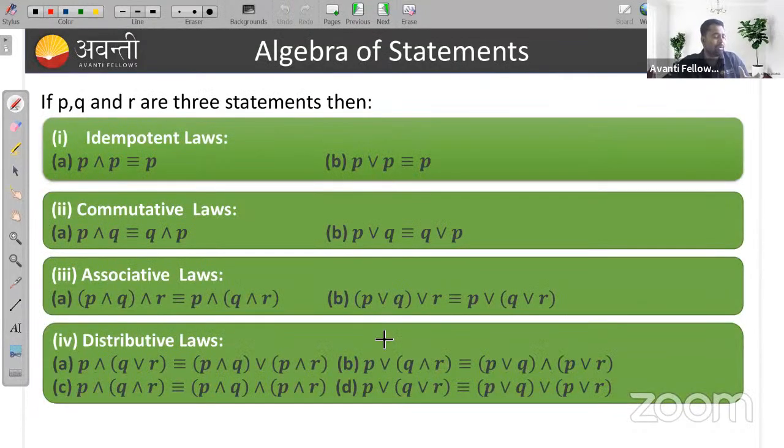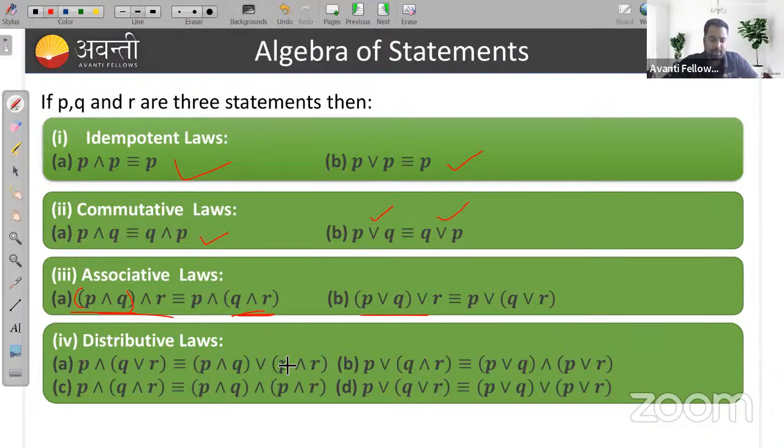Okay. So now we'll see algebra of statements. First one is the idempotent law. P and P gives you P. P or P is P, right? Commutative law: P and Q, Q and P are equivalent. P or Q, Q or P are equivalent. Associative law: you just have to change the bracket. On the right hand side, the bracket is with P and Q, and here the bracket is with Q and R.